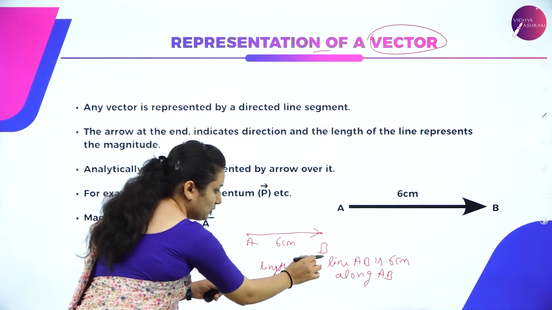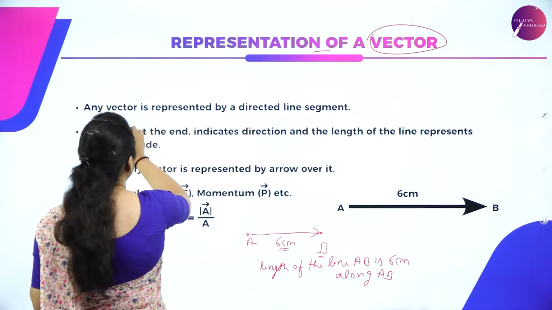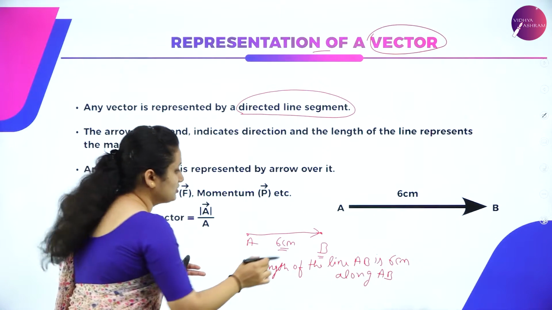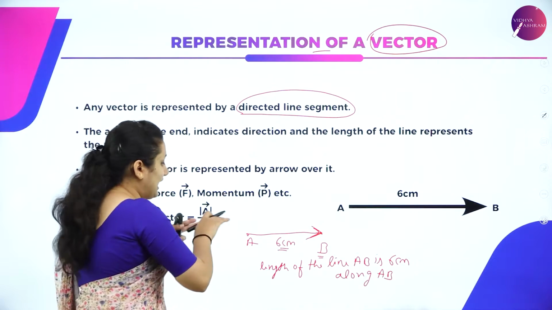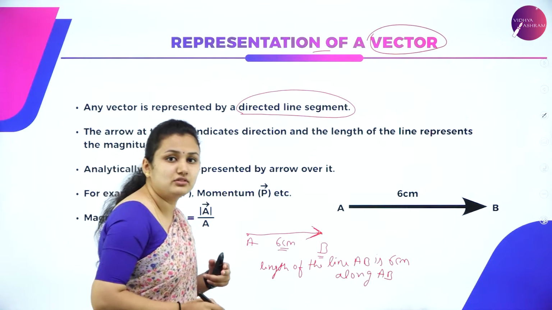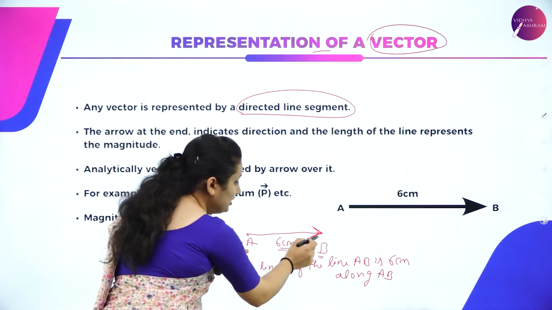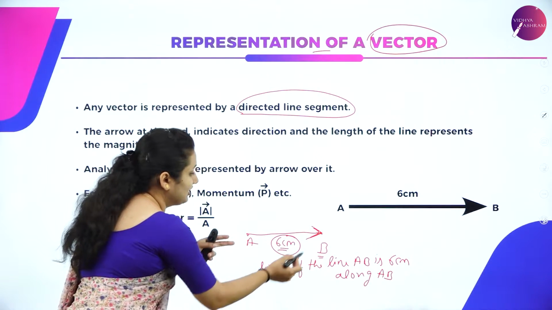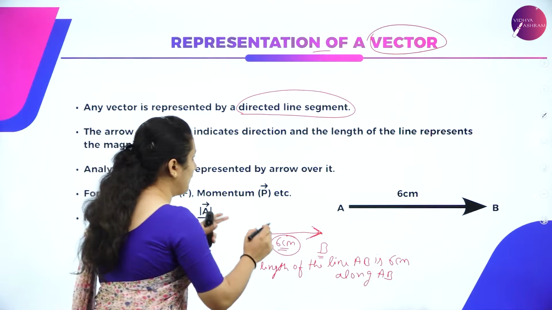The arrow is pointing towards B. So it is 6 centimeter. That means any vector is represented by a directed line segment. So this is my directed line segment, which is directing that A is moving towards B. From A to B, we are measuring the length of the line. It is 6 centimeter. So arrow near B gives me direction, and this 6 centimeter gives me length of the line AB. So it is a vector.